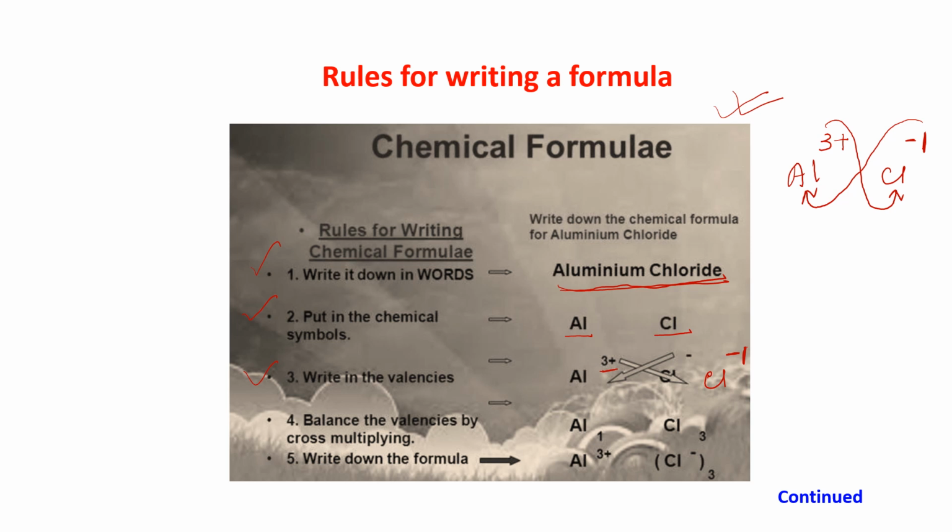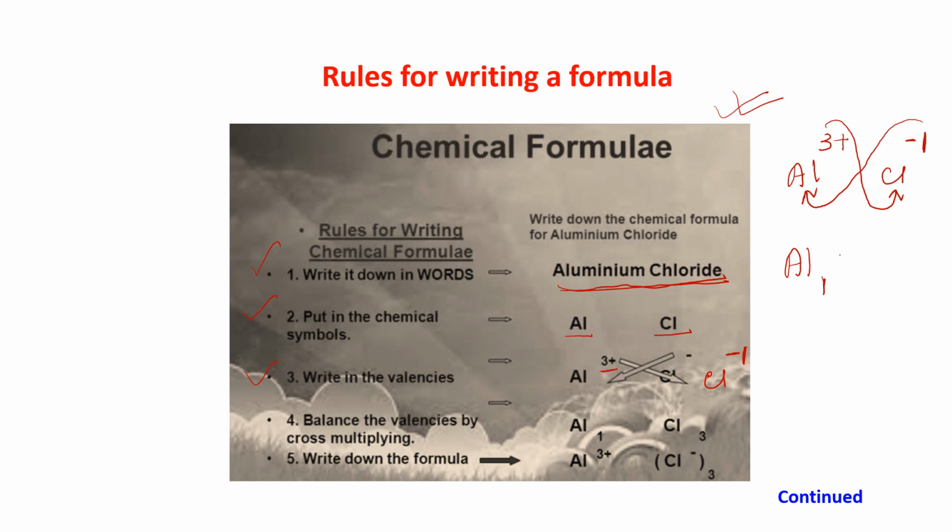So what am I getting now? With aluminium, this 1 will come down without sign. Please follow me. And this 1 will be written not at the top, but here, as a subscript.